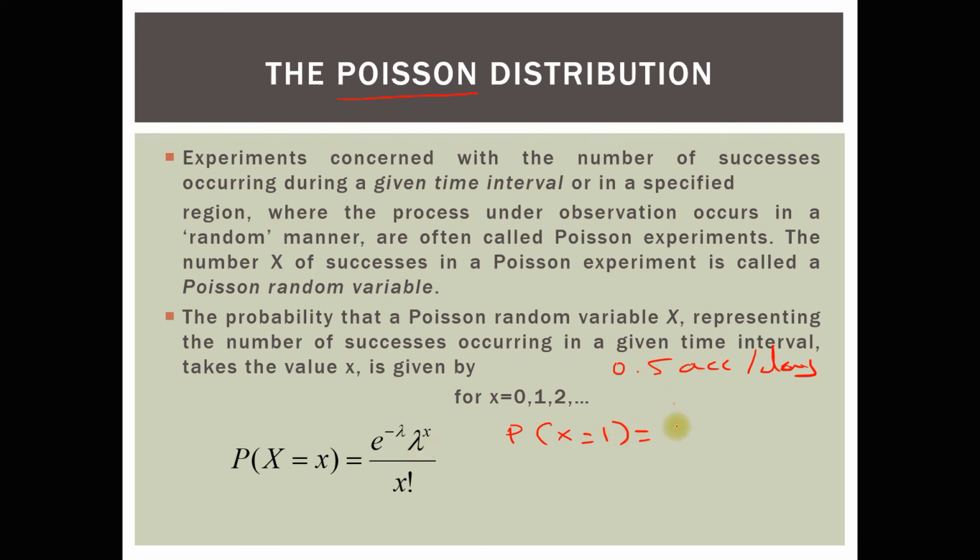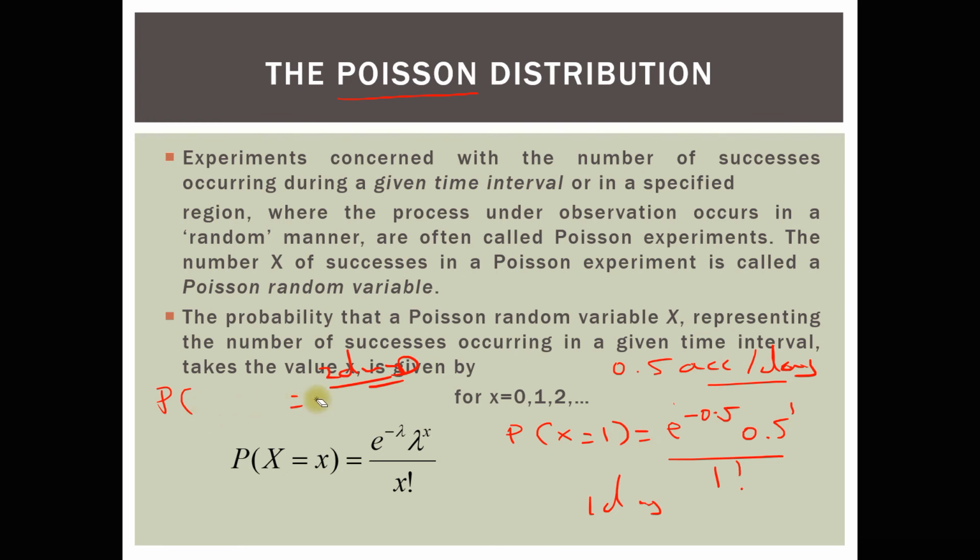This is going to be just equal to e power negative lambda, because we are referring to one day, e power negative lambda, lambda power x, which is 1 in our example, over 1 factorial. That is as simple as that. Now, the other thing that you need to bear in mind is, let's suppose I say, what is the probability now of having one accident in 2 days?